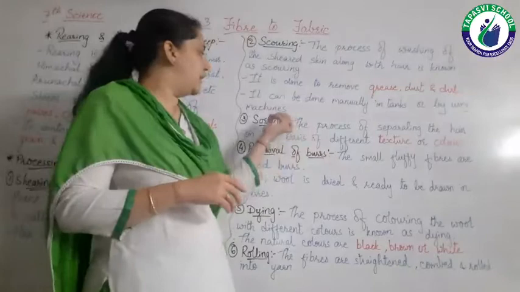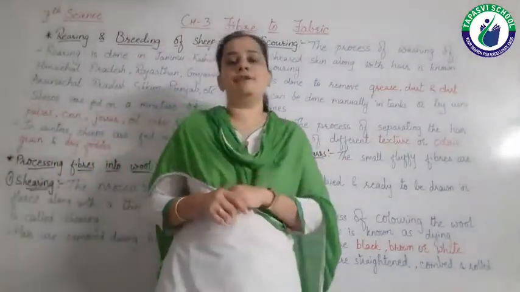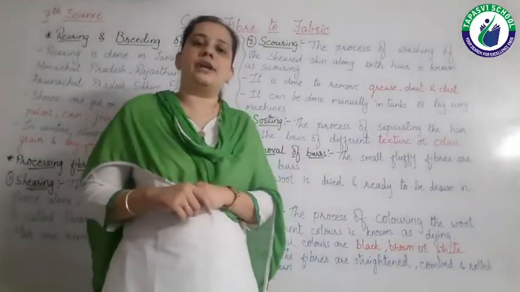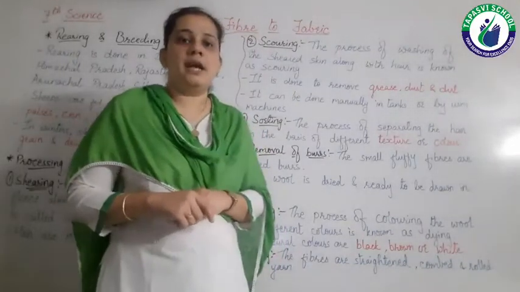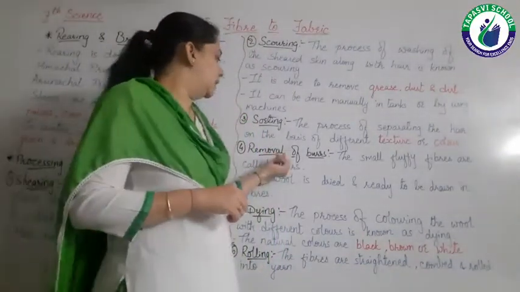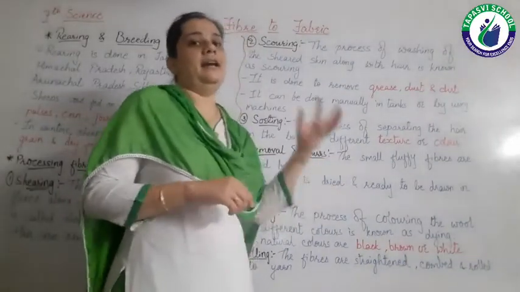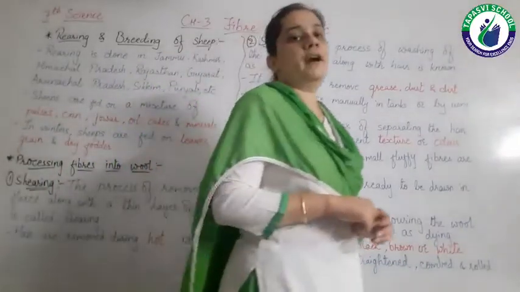So whenever we have wool, this wool also has these fluffy fibers, and these small fluffy fibers are known as burrs. So these burrs are removed and again the wool is dried, and now the wool is ready to be drawn into fibers.